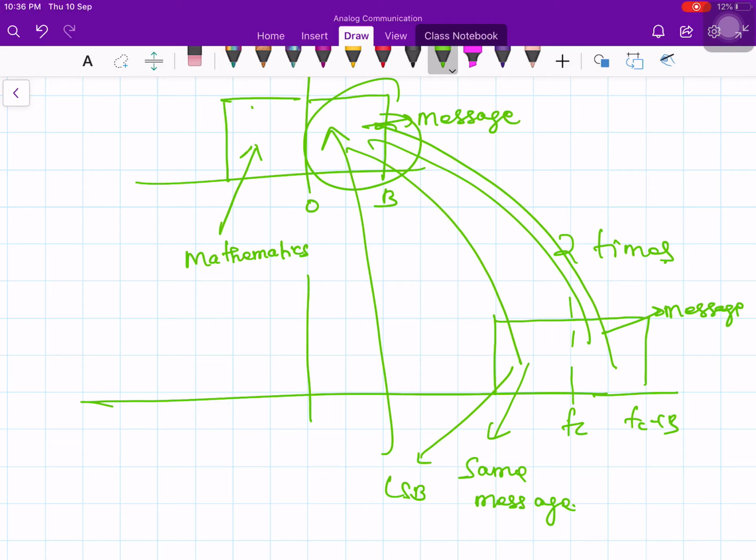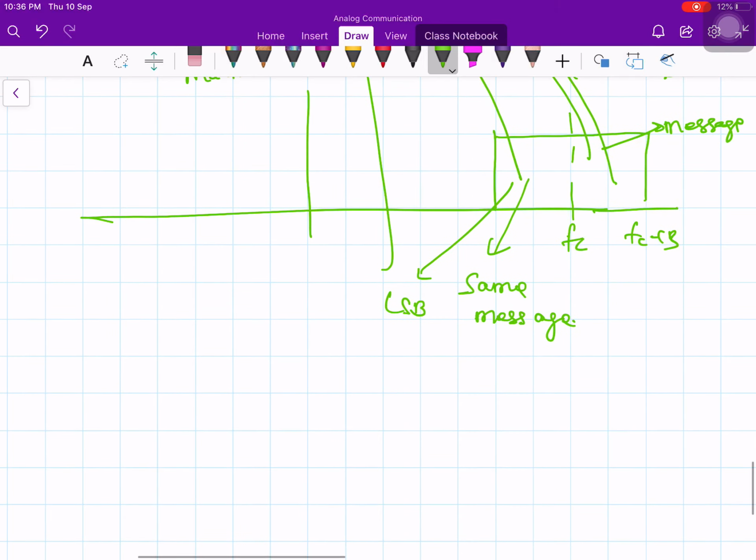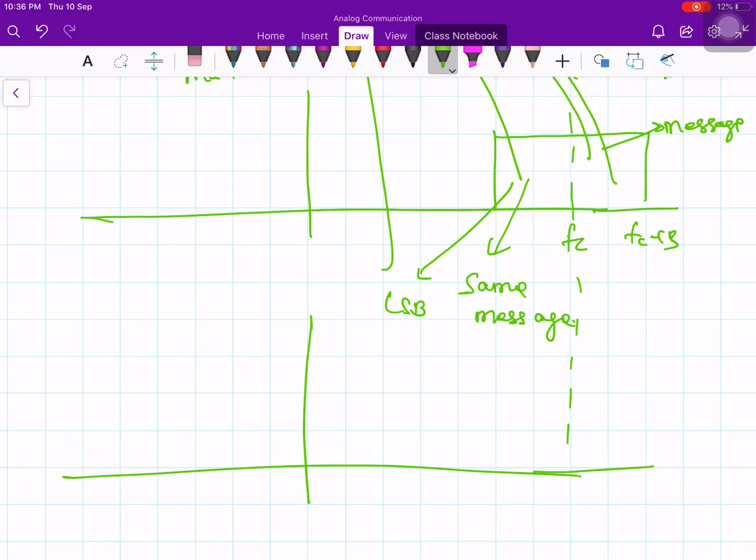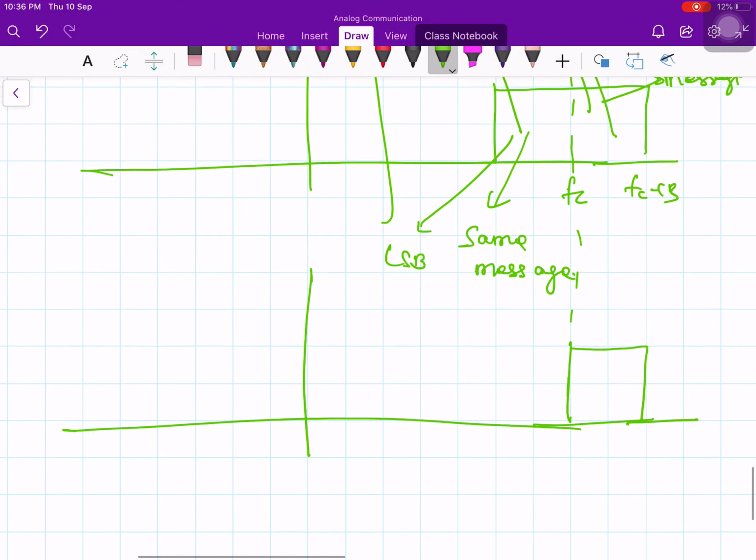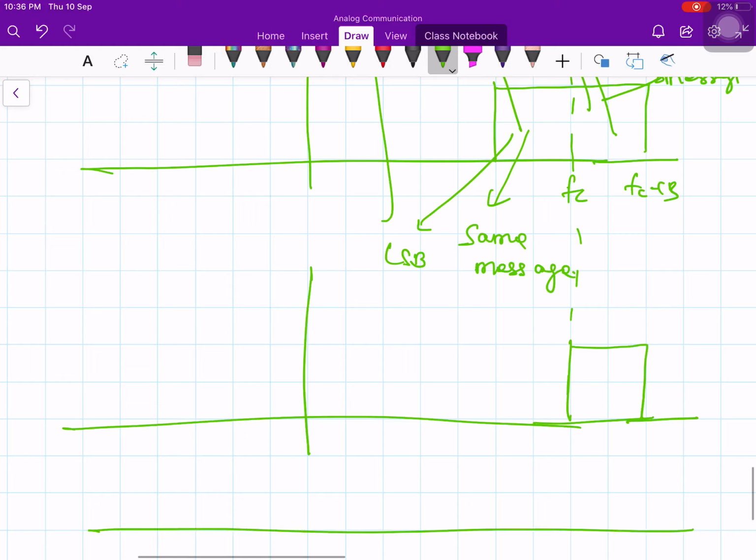As far as information content goes, I could have transmitted only one of the sidebands by removing the other. Either you remove the lower sideband or you remove the upper sideband. It doesn't matter. For example, I could have removed the lower sideband and transmitted the upper sideband, or removed the upper sideband and transmitted the lower sideband.